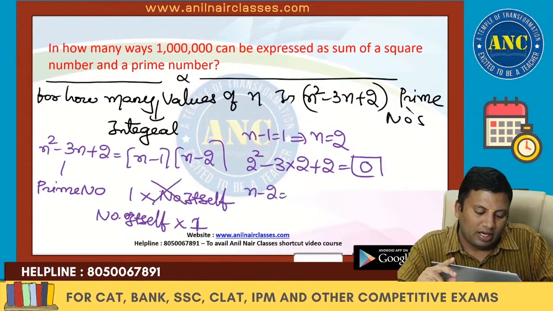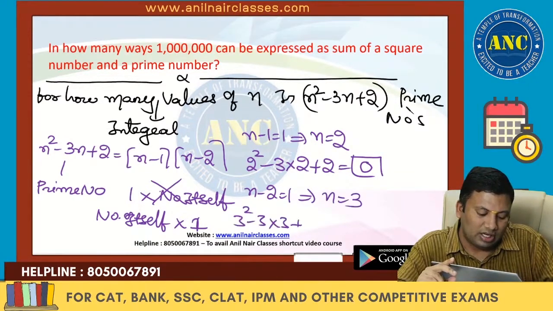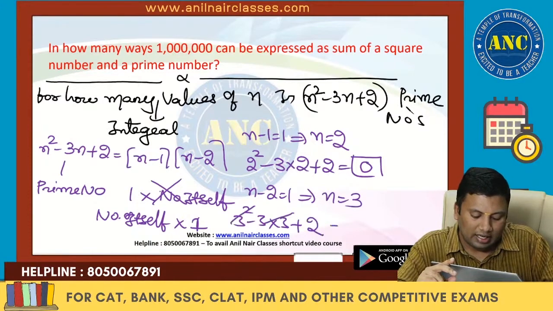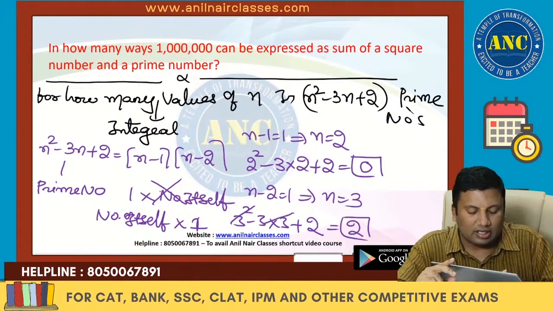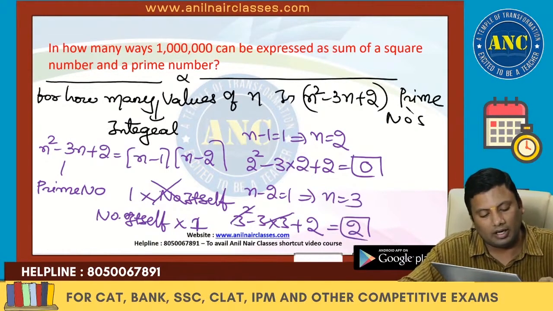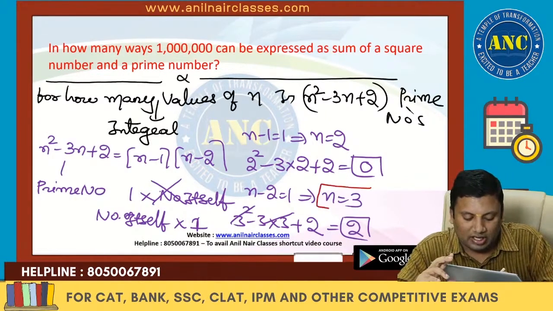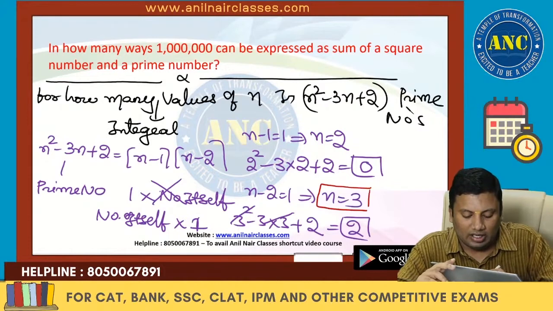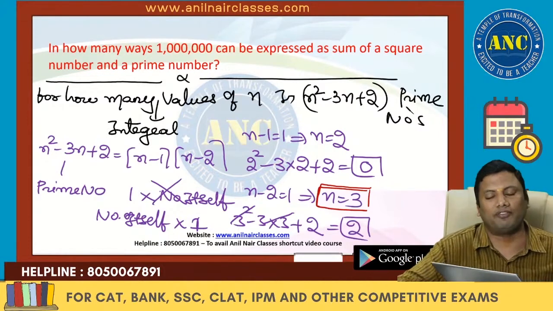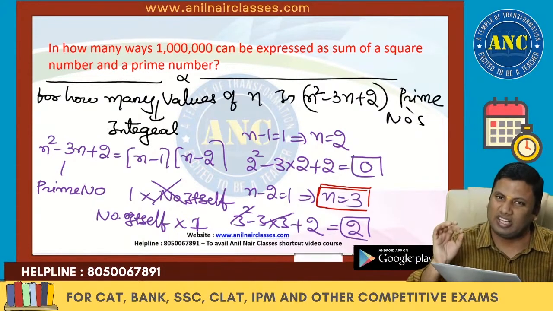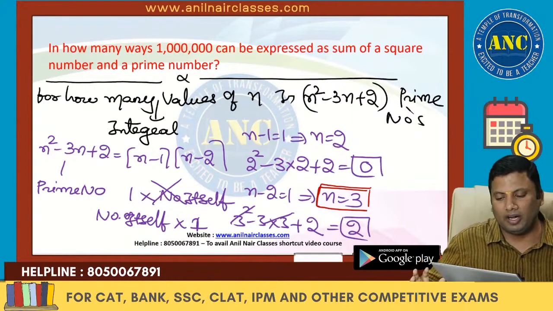If n minus 2 is 1, n will become 3. This is nothing but 3 square minus 3 into 3 plus 2. 9, 9 cancel, it is 2, and 2 is a prime number. For how many values of n is this expression a prime number? There is only one value, and the value of n is nothing but 3. Same way to solve the previous question.